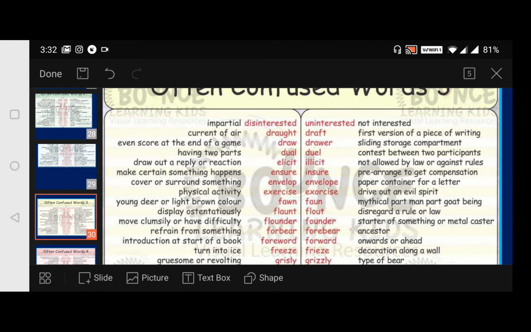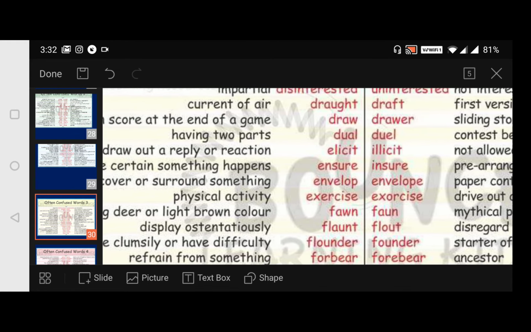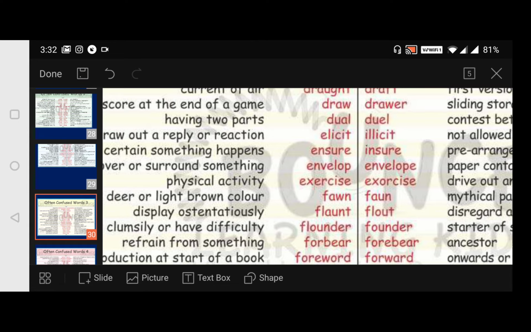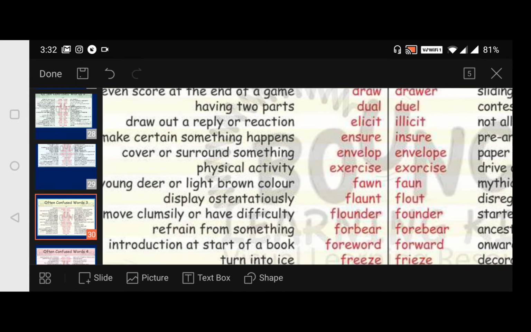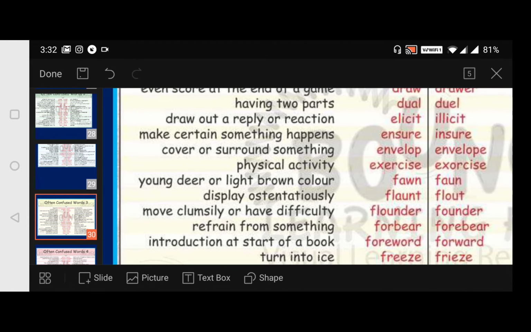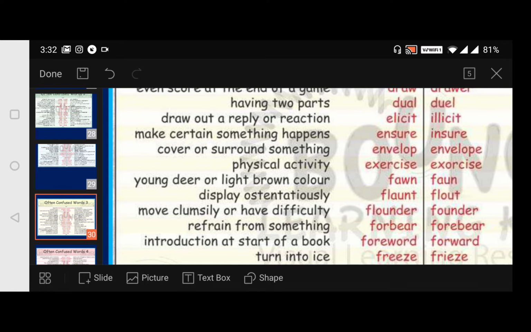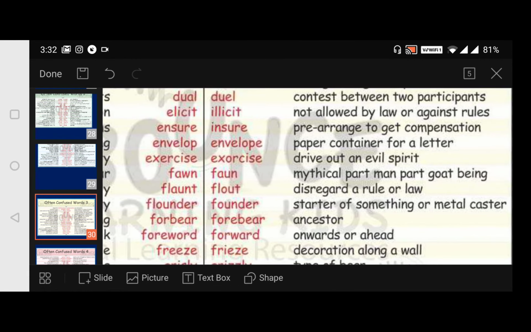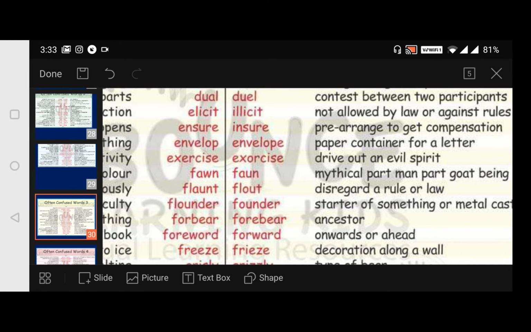Now coming, ensure in the sense make certain something happens. Okay, we want to make sure of something, we say it as ensure. Or what is it? Ensure in the sense make certain that something happens. And insure, prearrange to get compensation. Insurance we do, isn't it? We insure our lives, so prearrange to get some compensation if we accidentally die.